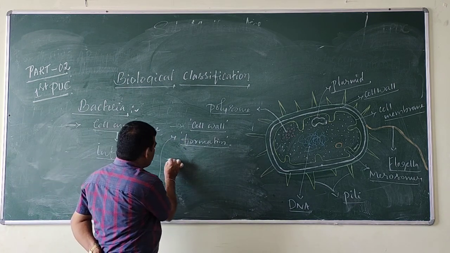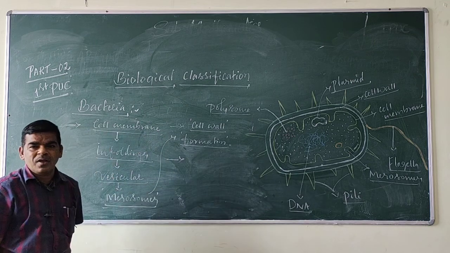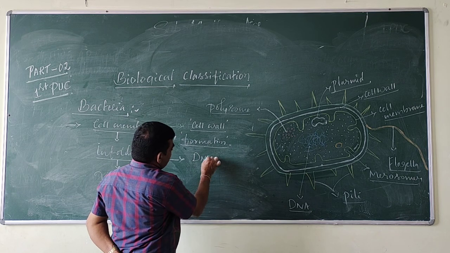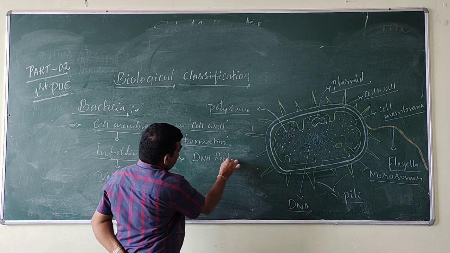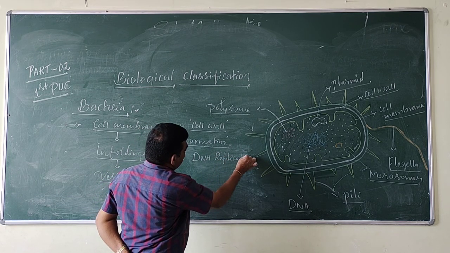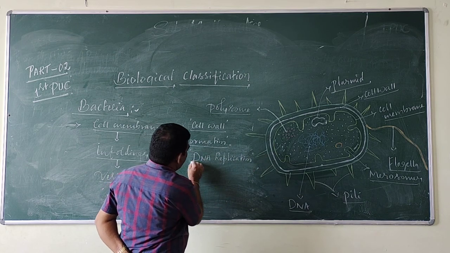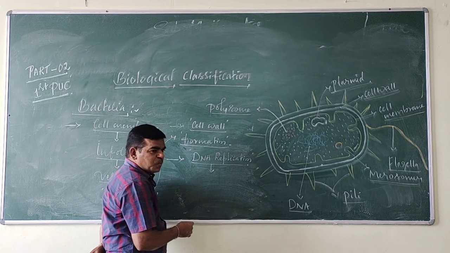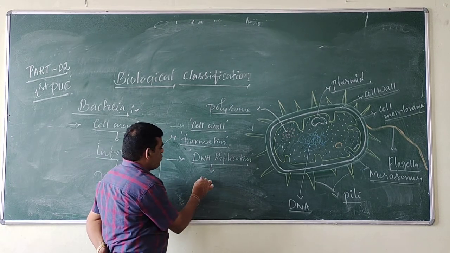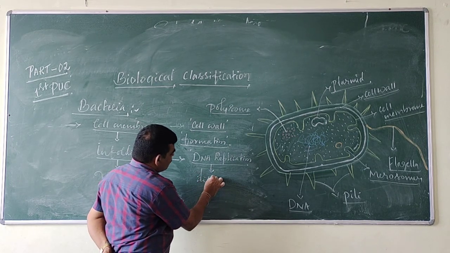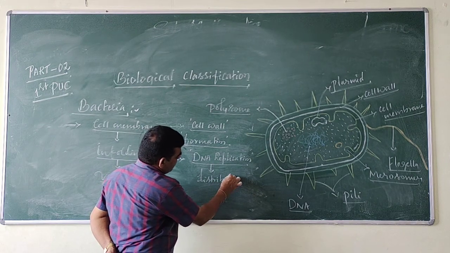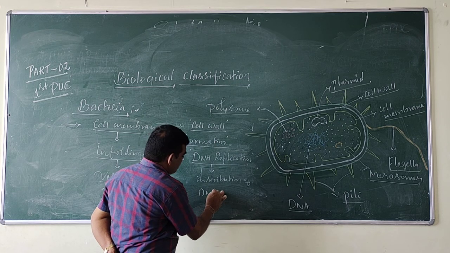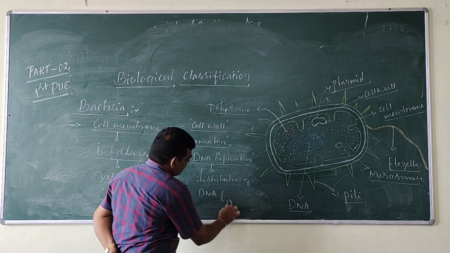And mesosomes are also involved in DNA replication and distribution of DNA to daughter cells.